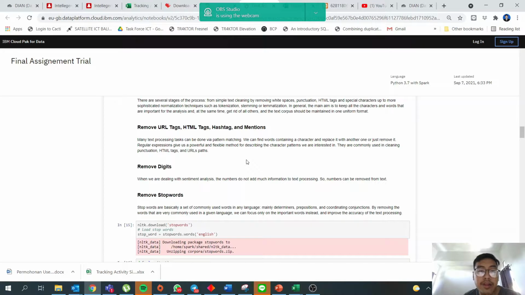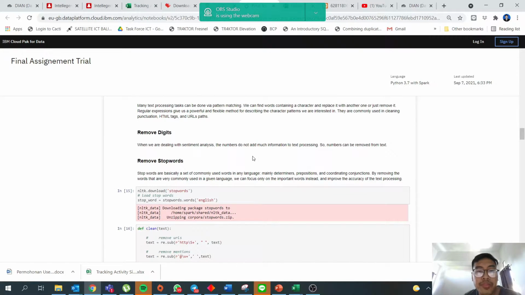Many text processing tasks can be done via pattern matching. We can find words containing a character and replace it with another or just remove it. Regular expressions give us powerful and flexible methods for describing the character patterns we are interested in. They are commonly used in removing punctuation, HTML text, and URL paths. Then digits, because in NLP, specifically in sentiment analysis, numbers do not add much information in text processing. So the numbers had better be removed.